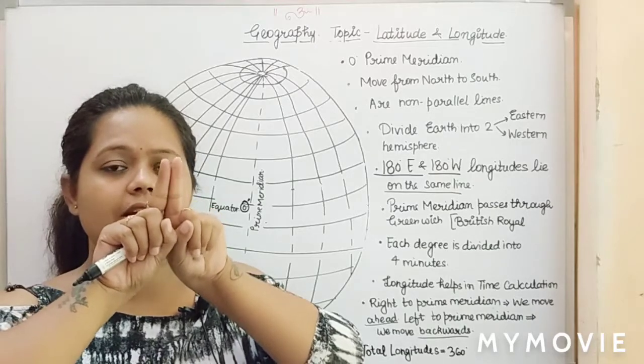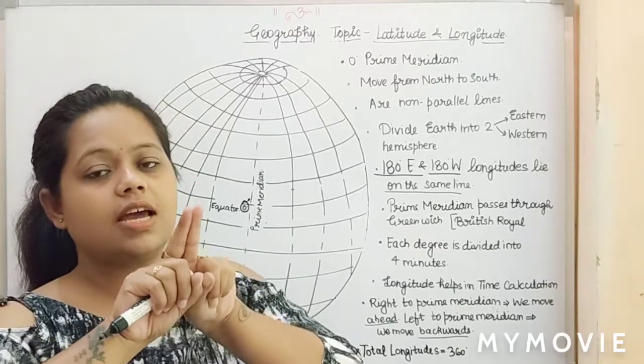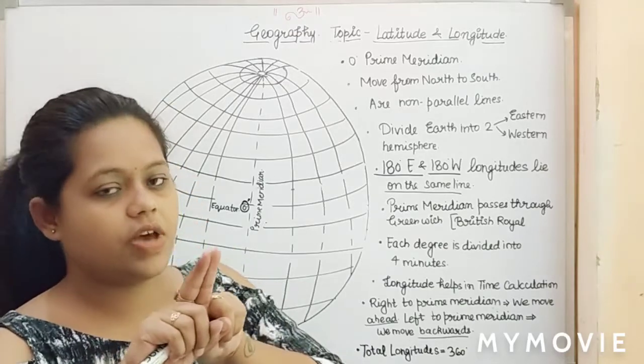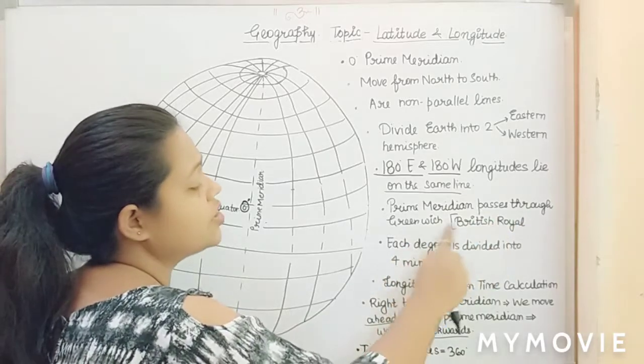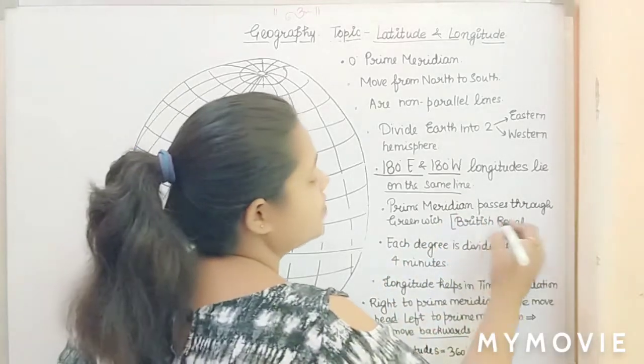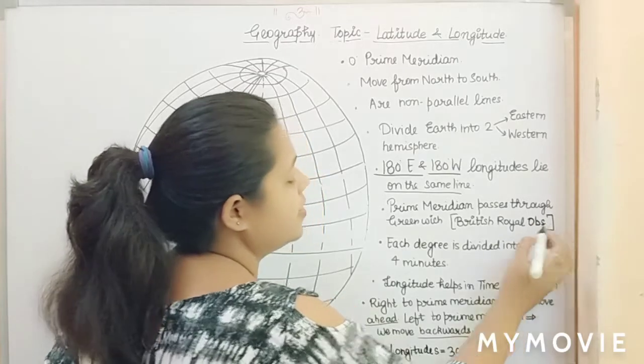So 180° is going to be the common and same line for the east side as well as the west side. Now prime meridian passes through Greenwich, because we have the British Royal Observatory over here.